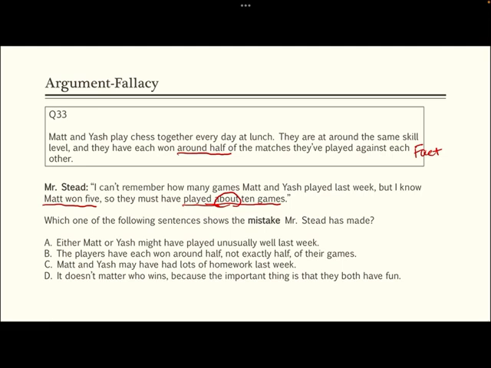It's more like a general conclusion: when they are playing a lot, and we look overall at the total games they play with each other, it's around 50 and 50. But what the stat is trying to do is use these facts on a very specific example, to say that since Matt won 5, they must have played around 10.